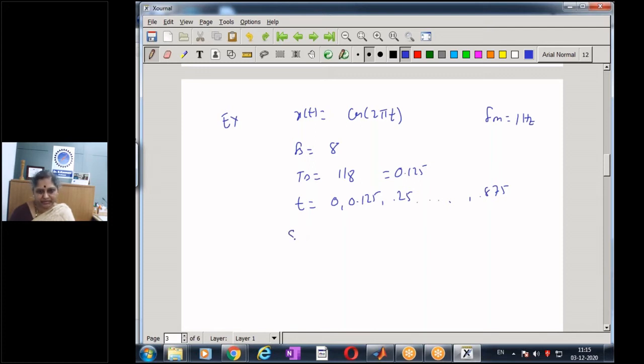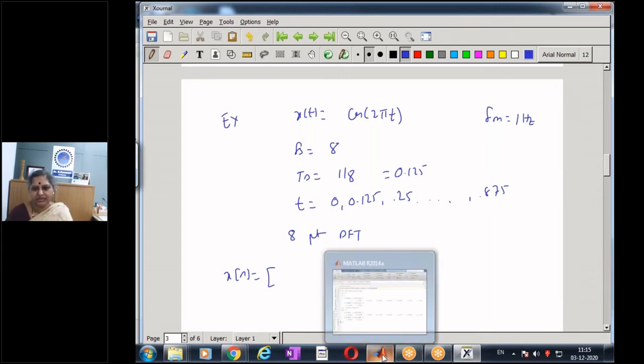My aim is to compute an 8-point DFT of a sequence xn, which is the sampled x of t, cos 2 pi t. So let me define this time and compute the values of x of t for this time, and then I will have my discretized sequence xn.